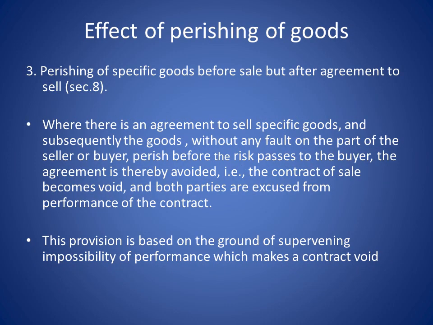3. Perishing of specific goods before sale but after agreement to sell. Section 8. Where there is an agreement to sell specific goods and subsequently the goods, without any fault on the part of the seller or buyer, perish before the risk passes to the buyer, the agreement is avoided. That is, the contract of sale becomes void and both the parties are excused from performance of the contract. This provision is based on the ground of supervening impossibility of performance, which makes a contract void. If the contract itself is impossible to perform, then it automatically becomes void.